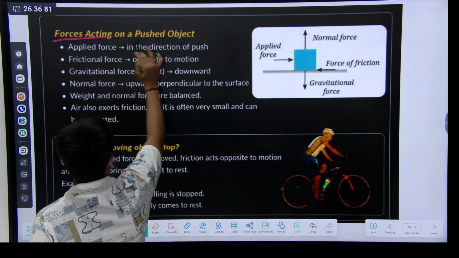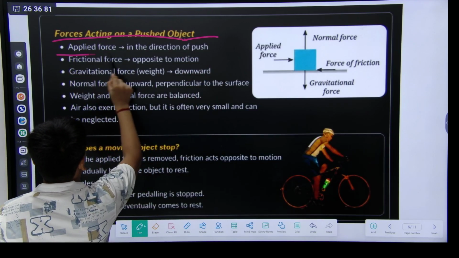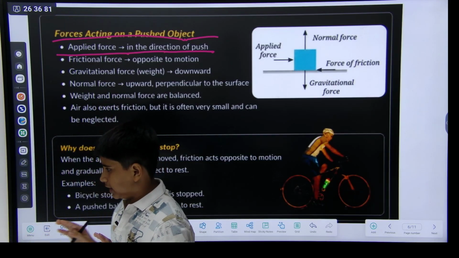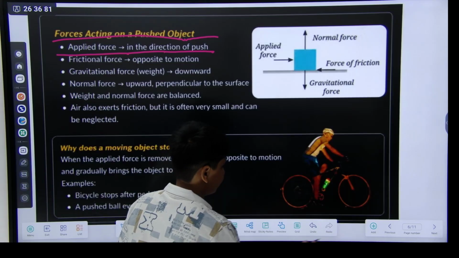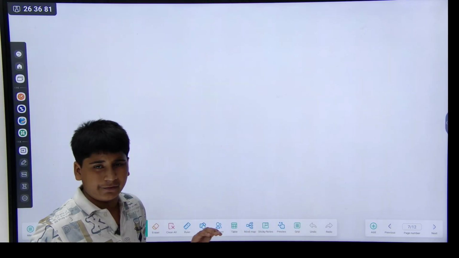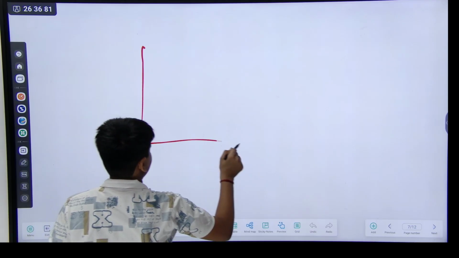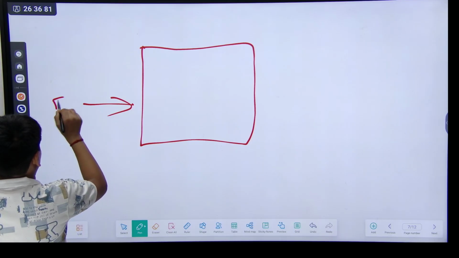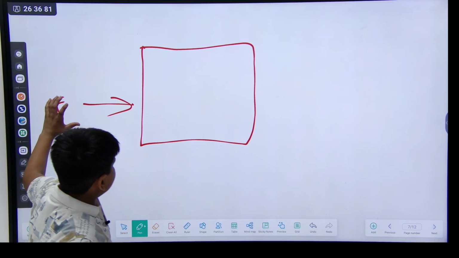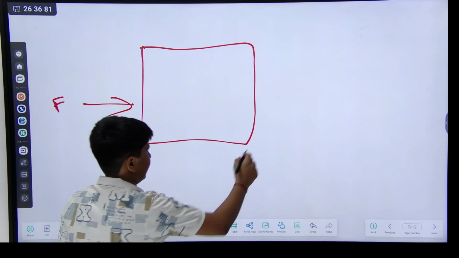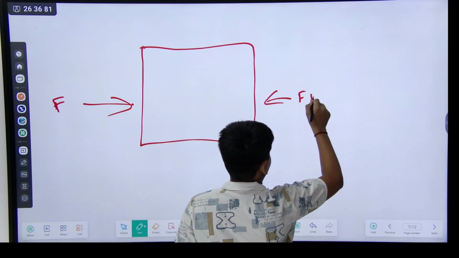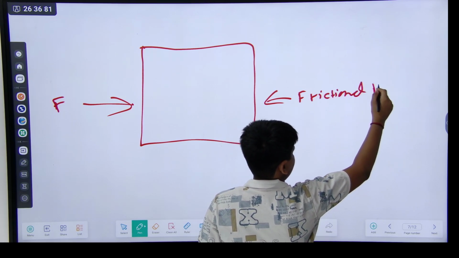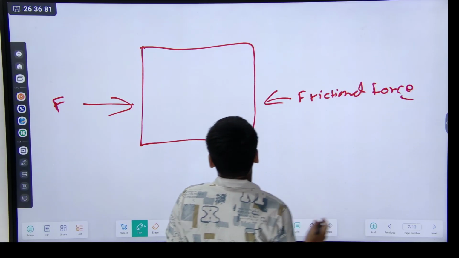Okay, now forces acting on a pushed object. Applied force is in the direction of the push, like when I push like this. Here is a block. First, here is the force that I am pushing it with. And here is the frictional force because of the mass.